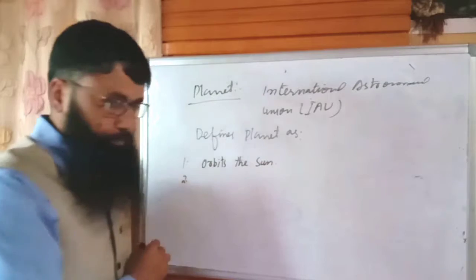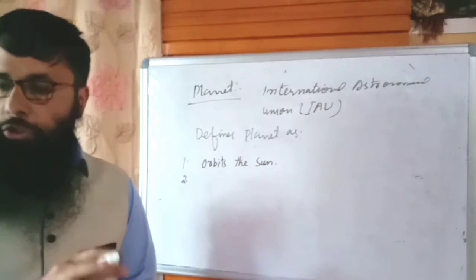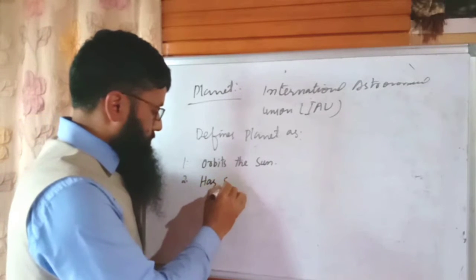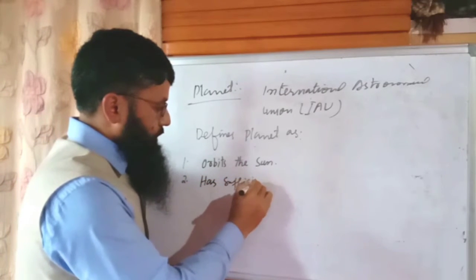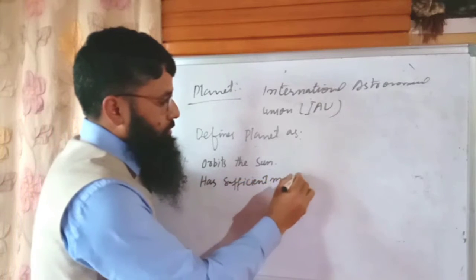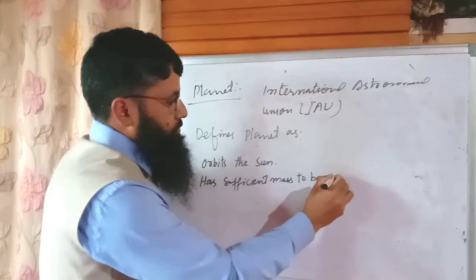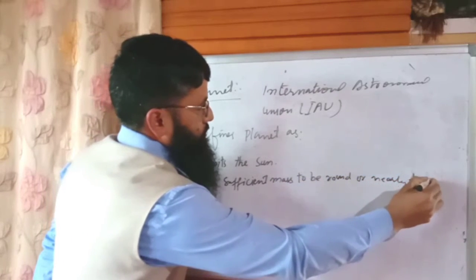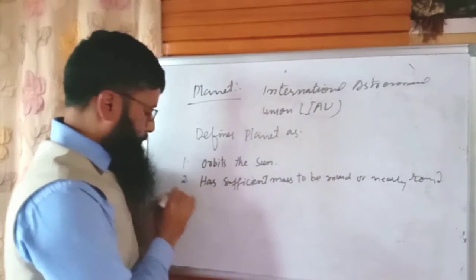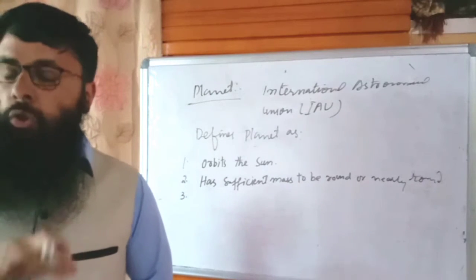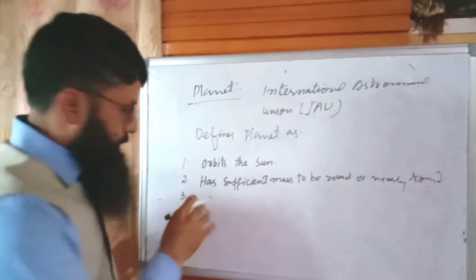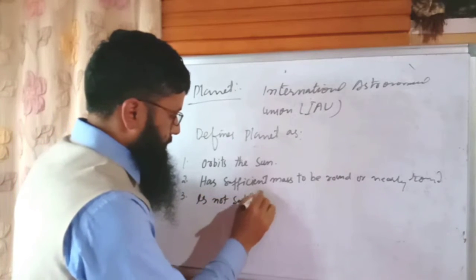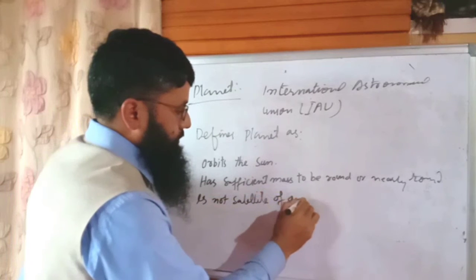Number two, it has sufficient mass to be round or nearly round. Number three, it is not a satellite of another object.